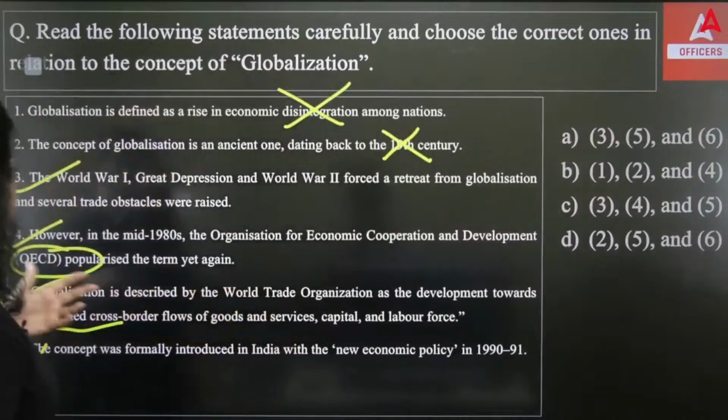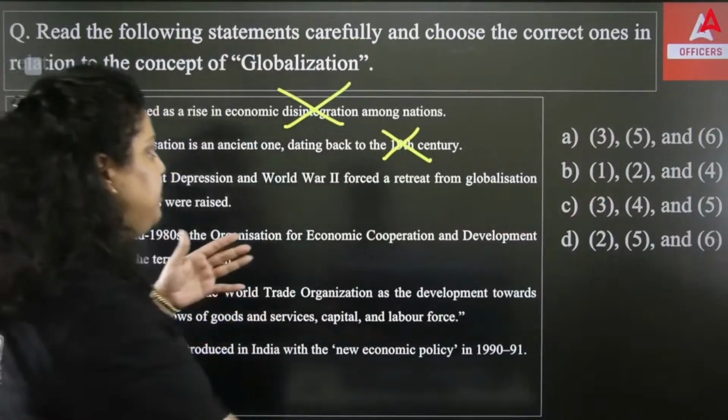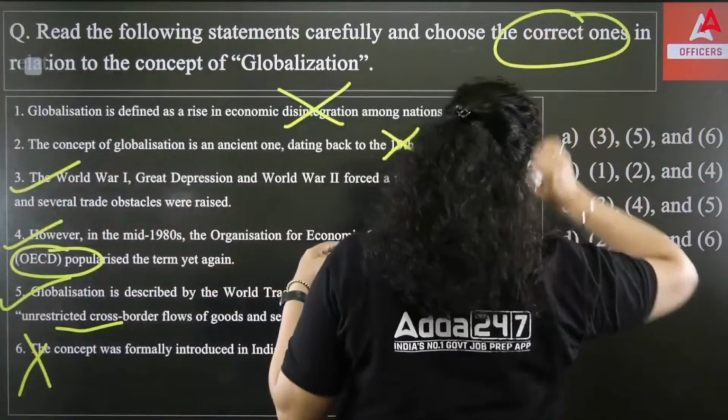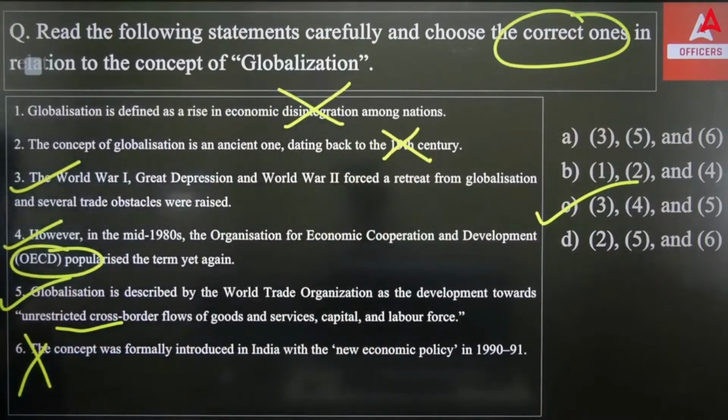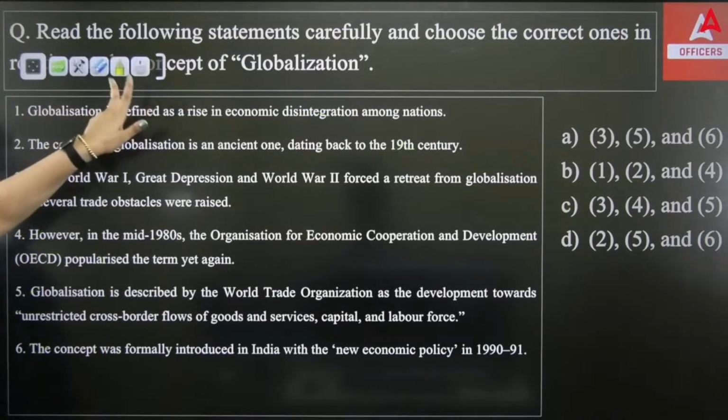Okay. So the right answer is third, fourth and fifth is the correct one. So the right option is C option. Okay. Which option will be your right option? C option is right about globalization. I hope it's clear. Next.